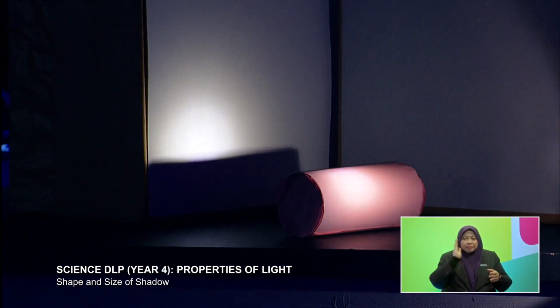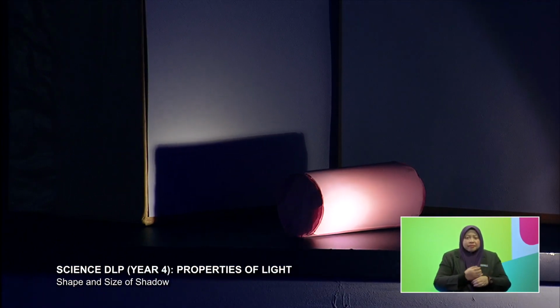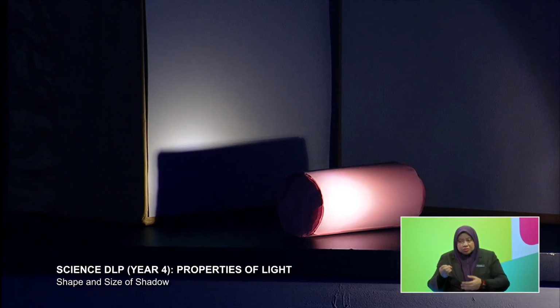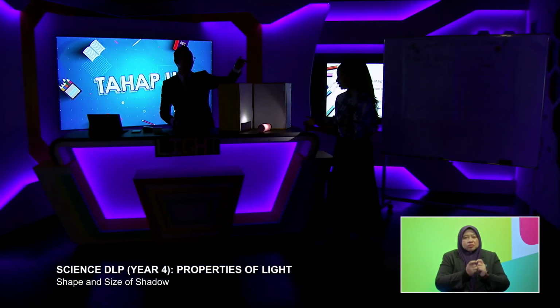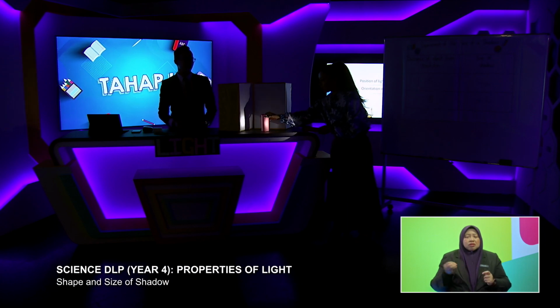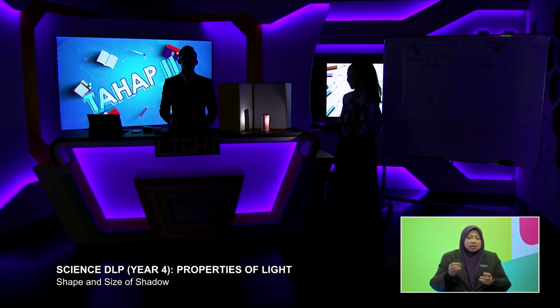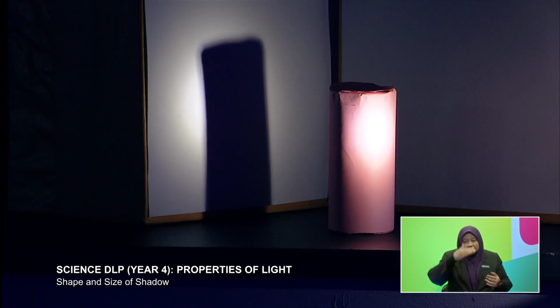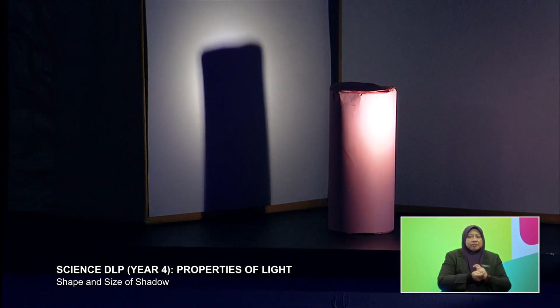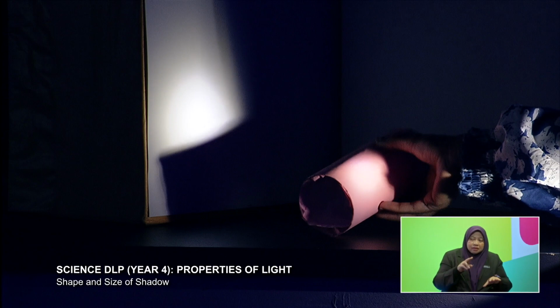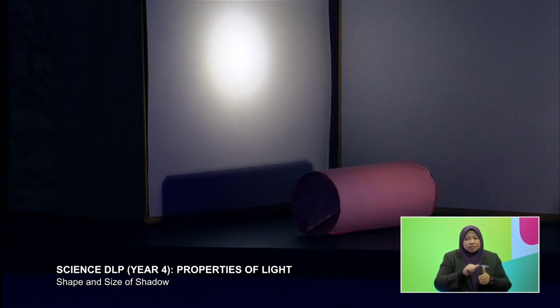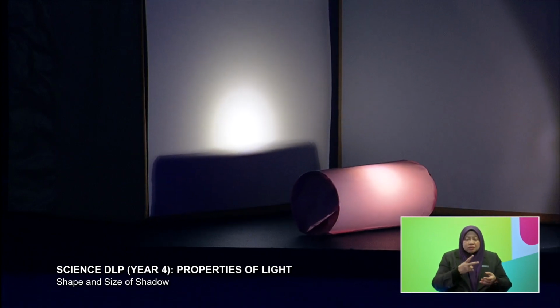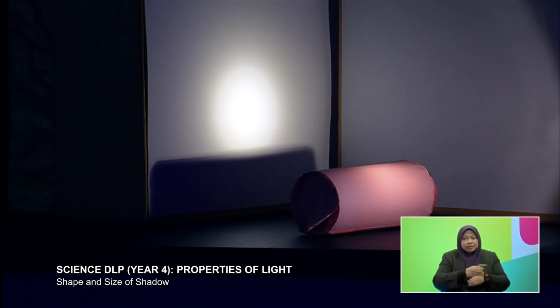Now we're going to look into the orientation of the object, whereby you just put the object upright. So from here, let's have a look at the shadow. Can everyone see that? Now you put it down. So you change the orientation of the object by laying it down. Yeah, so you get a different type of shadow, right? Yes, that's what is meant by changing the orientation of the object.